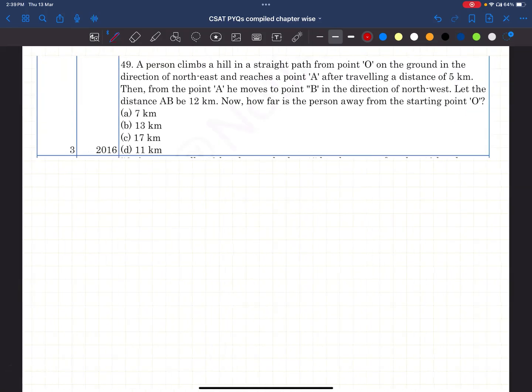A person climbed a hill in a straight path from point O on the ground in the direction of northeast and reaches a point A after traveling a distance of 5 kilometers. Then from the point A, he moves to point B in the direction of northwest. Let the distance AB be 12 kilometers. Now, how far is the person away from the starting point?